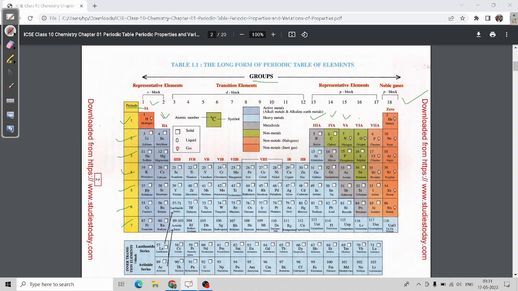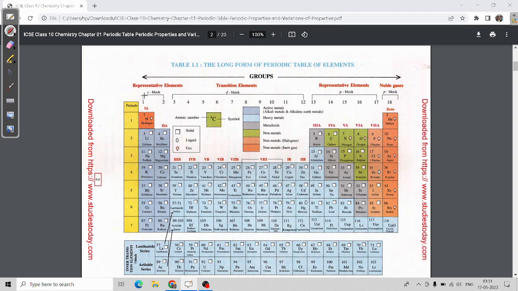The 16th group is known as the oxygen family, also known as chalcogens. The 17th group is called halogens. And the 18th group is called noble gases. Noble gases are stable and do not react with any other element.